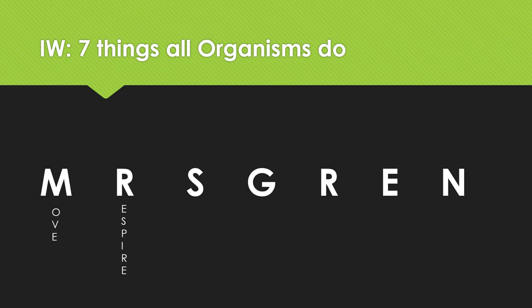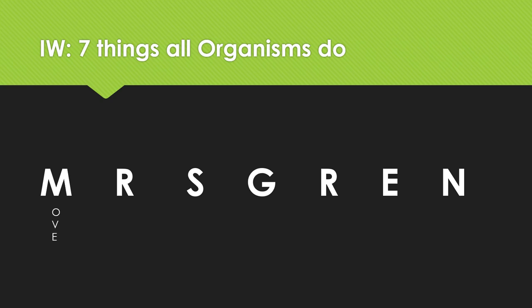And now that we're starting to use Class Dojo, which is so cool, I know how much you guys love that in Elementary D, okay? You're going to send me a picture of this, of what your notebook looks like with Mrs. Gren filled out with move, respire, all the 7 things. Remember, there's 7 letters, there's 7 things. And you're going to send me a picture by Friday at 9 a.m., okay?